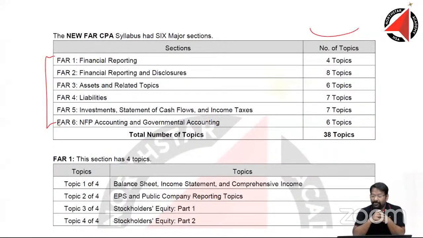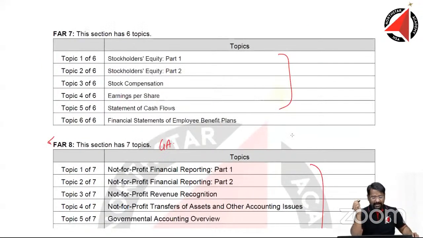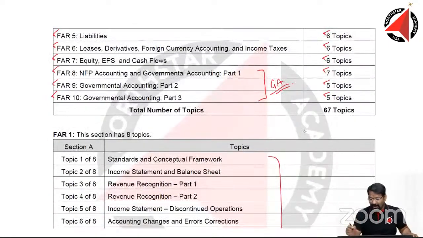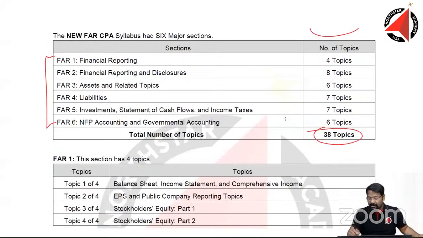If you look at the number of topics, there are 38 topics in total. Do you remember how many topics were there in the old syllabus? Okay, let me take you through very quickly. In the old FAR, there were 67 topics, and now there are 38 topics, almost a 45-47% reduction in the syllabus if you quantify it based on the number of topics. Number of sections, yes, 10 and 6, 40% flat it looks, and number of topics 67 and 38.